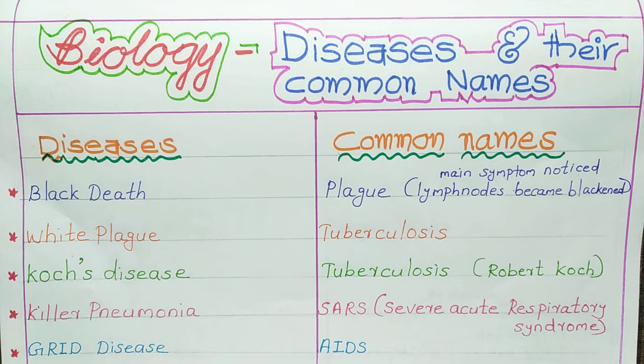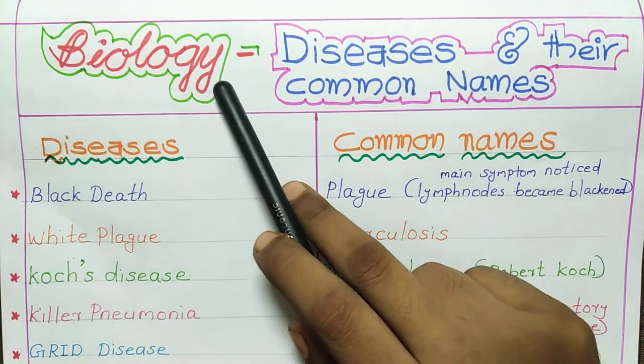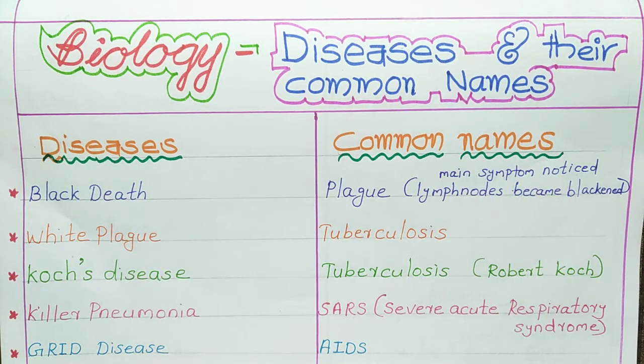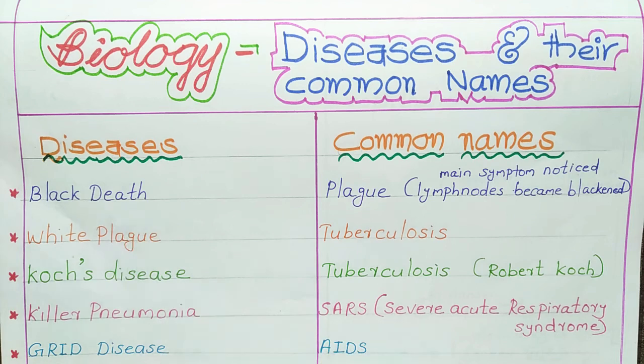Today, let's learn some diseases and their common names. I also included some related facts. Let's start. Biology, diseases and their common names. So first let's start with Black Death.